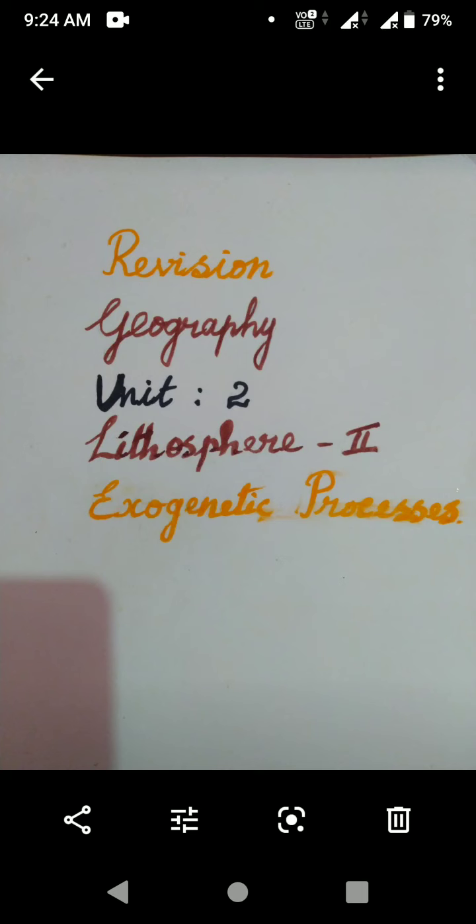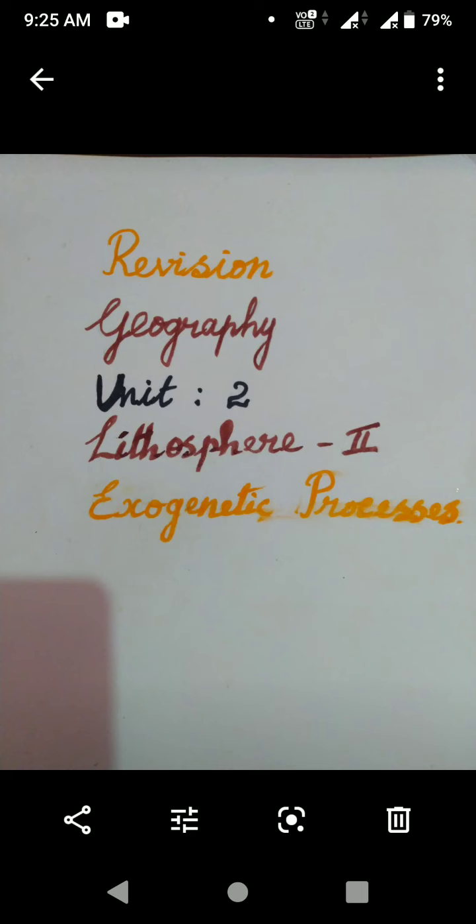Next, match the following. Distributary. Do you know the answer, students? Which one is called as the distributary? That is the lower course of river. Okay. Next, mushroom rock. That is aeolian process. Okay. Next, third one, eskers. What's the answer? That is glacial action. Next, stalactites. That is karst topography. Okay. Fifth one, cliff. That is action of sea waves.